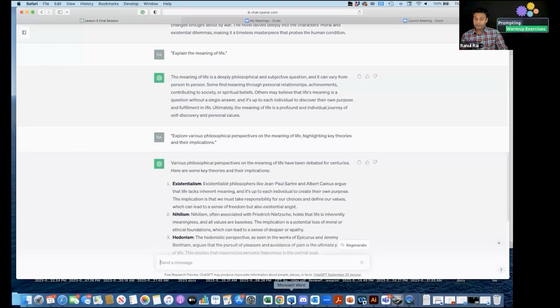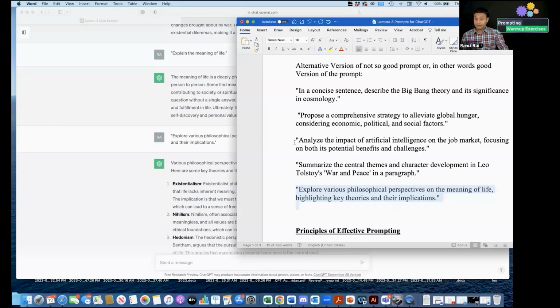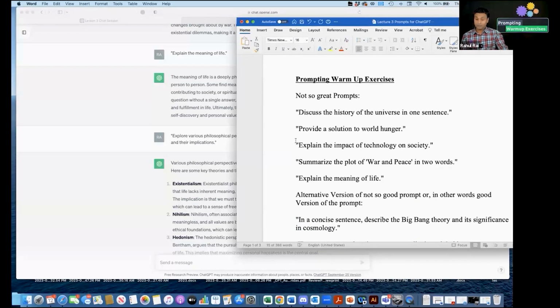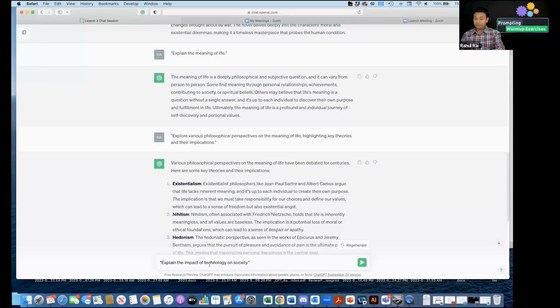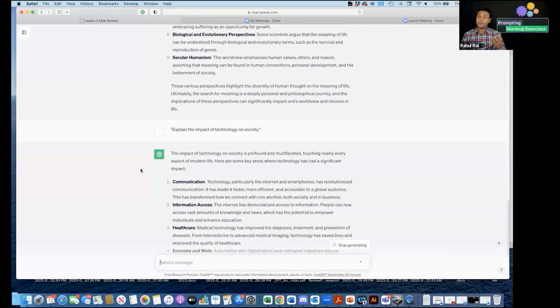With that, let me go to the final prompt that I wanted to talk about. So the final topic is prompting something like this, which is again not specific, asking ChatGPT to explain the impact of technology on society. Now, this topic is relevant, but I think the prompt is too broad and open-ended, and it does not specify which aspect of technology or societal impact to focus on, leading to a potentially unfocused response.